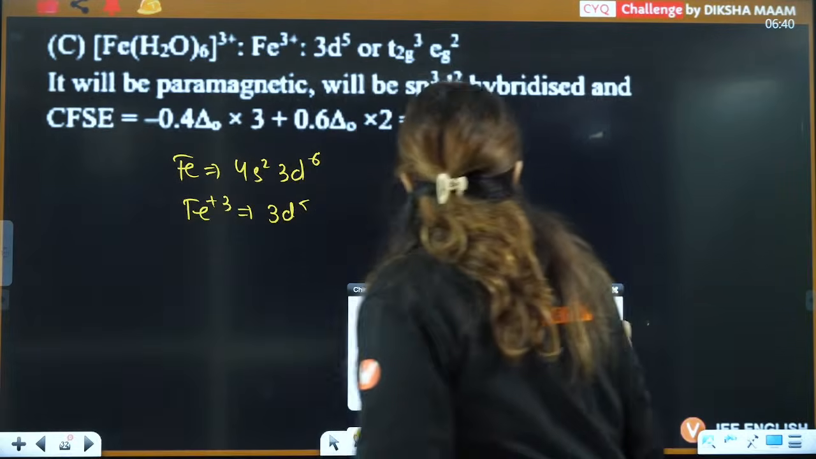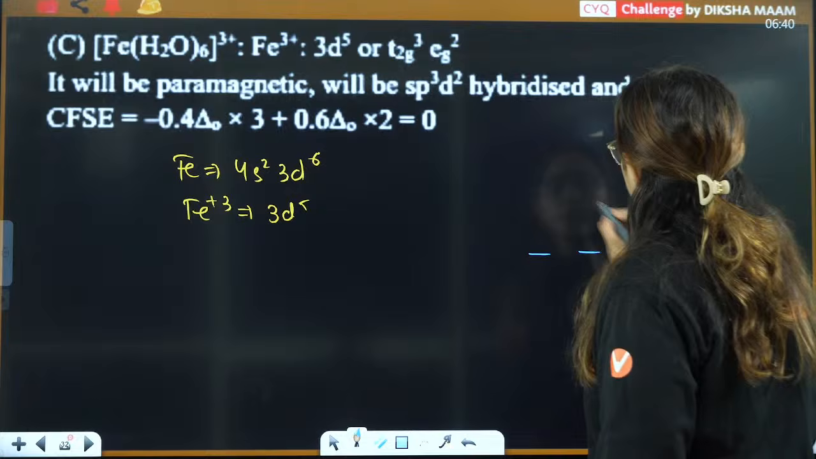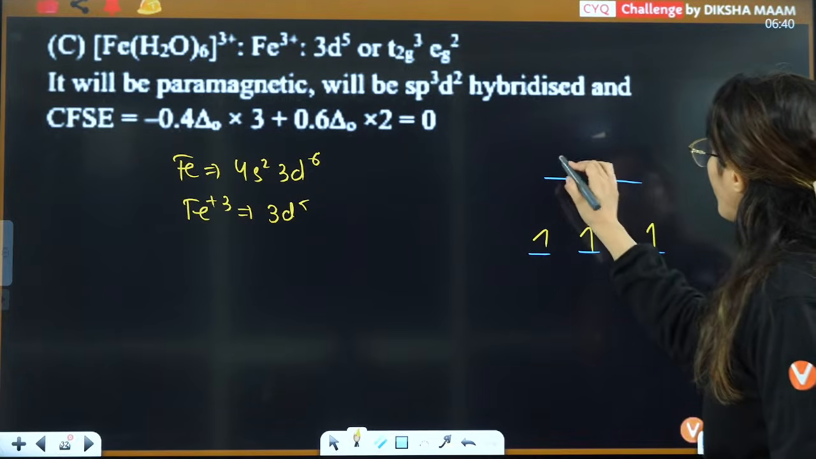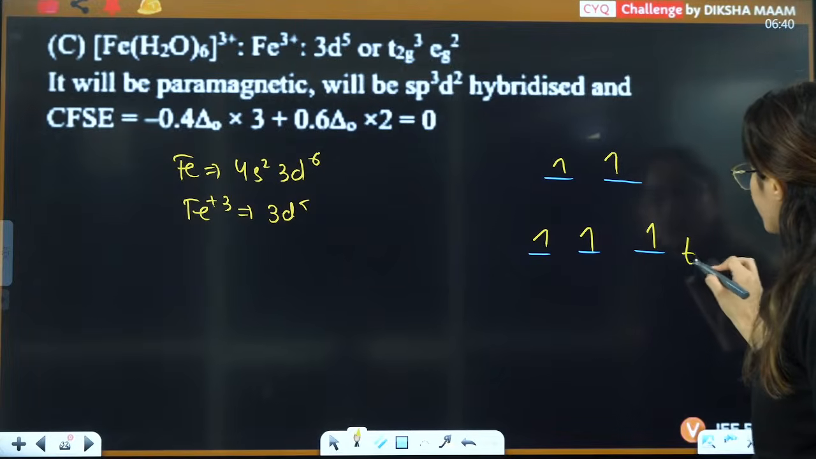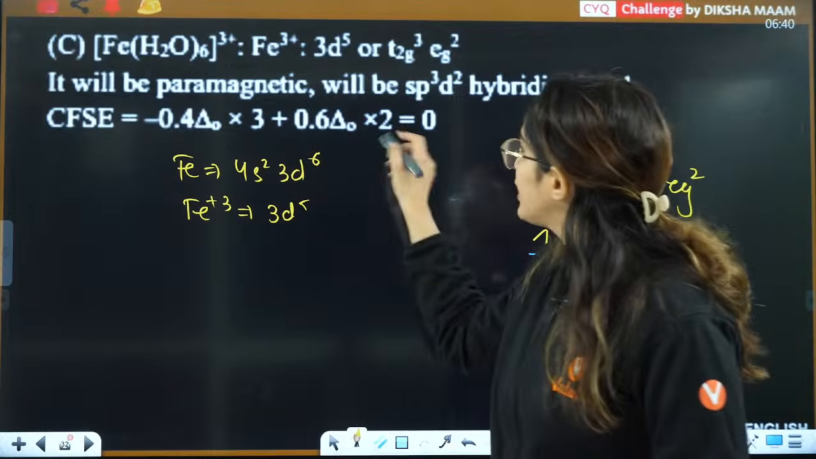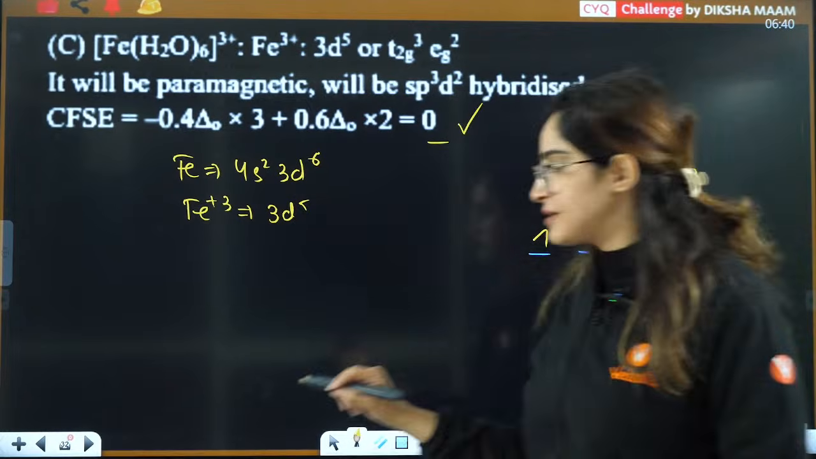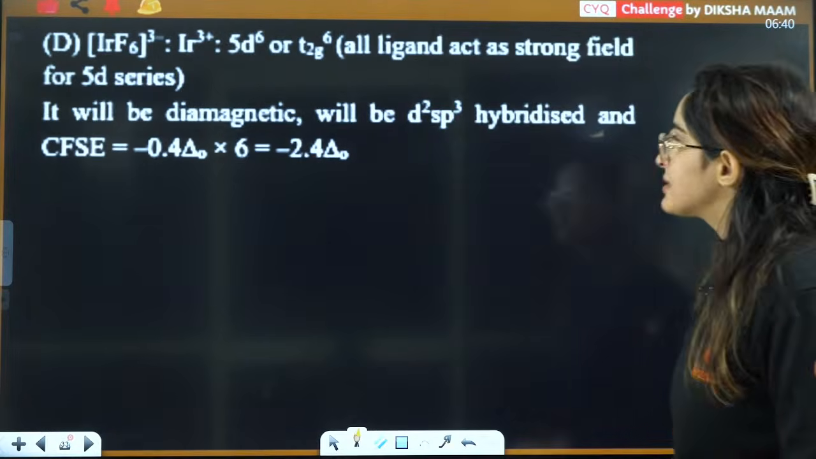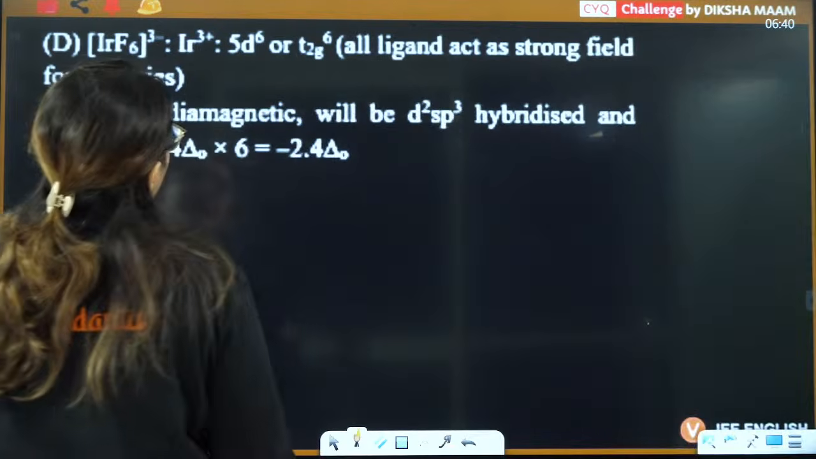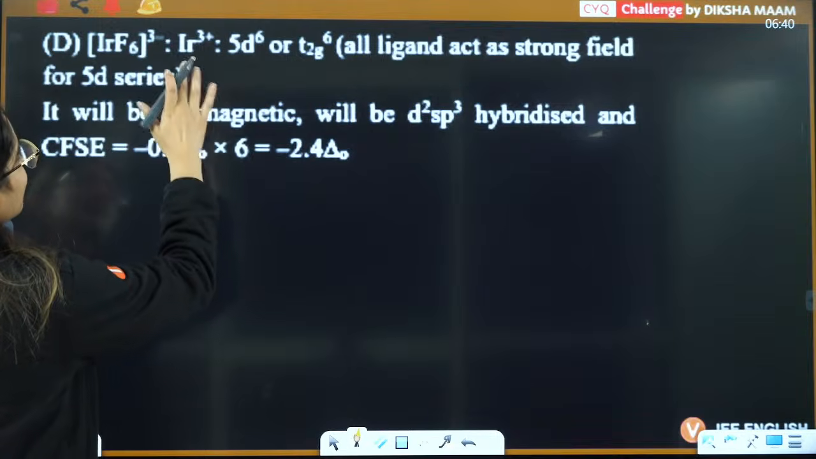Now 3d5 and weak field ligand, what will it do? Water is a weak field ligand. It will be 1, 2, 3, 4, 5. So in T2G you have 3 electrons, in EG you have 2 electrons. Put the values and you will get your answer of CFSE here. Last one is this one, that is IrF6. Now in this case as well, what you will do is just see.